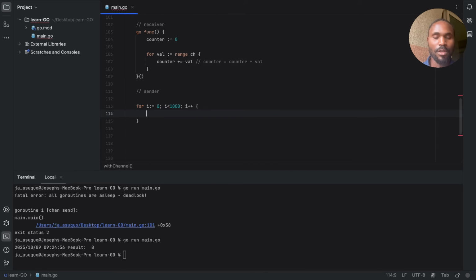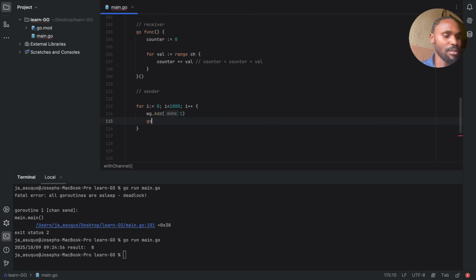Again, when we are spinning up a Goroutine and we are trying to wait for all the Goroutines to finish, you know what we do? We are going to have wg.Add. Since we are spinning up one Goroutine at a time, we are adding one to it.